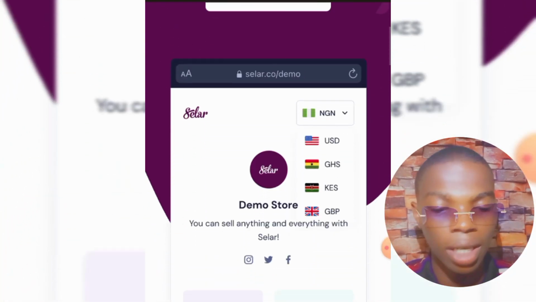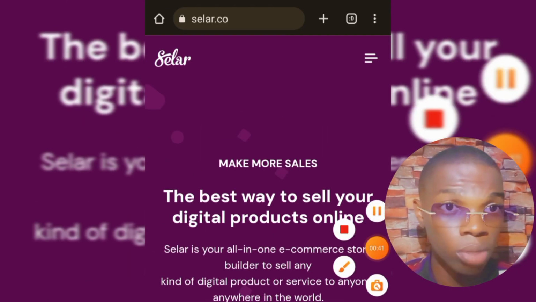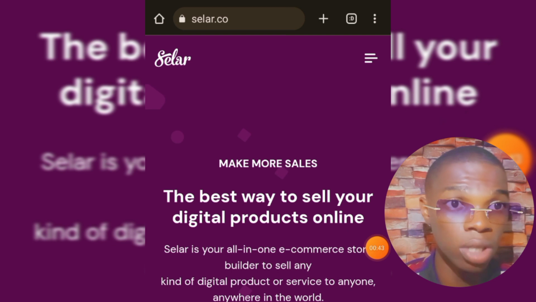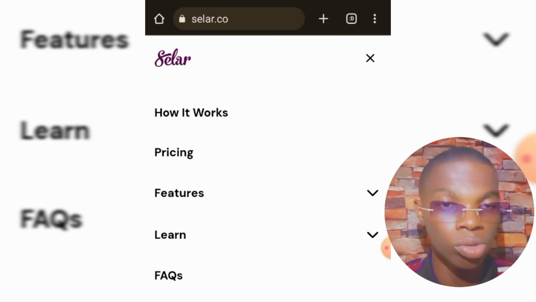So if you haven't created an account, it's free to create an account. All you need to do is click on start selling with seller, or you could just head over to this menu option right here. Once you head over to the menu option, you'll be able to create an account for yourself. All you need to do is put in your email address, your phone number, then your name, and you're going to be done creating an account.